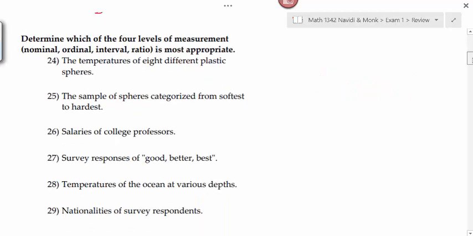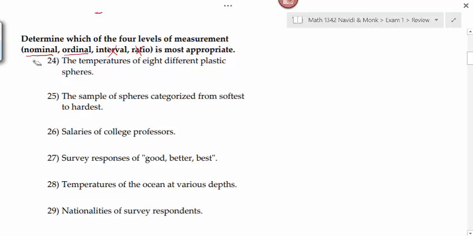Now, in this set of questions, we only went over nominal and ordinal, right? We never talked about interval or ratio. So on your answer key, anything that would be interval or ratio, you need to change the answer to ordinal on your answer key because we only talked about 2 levels of measure.